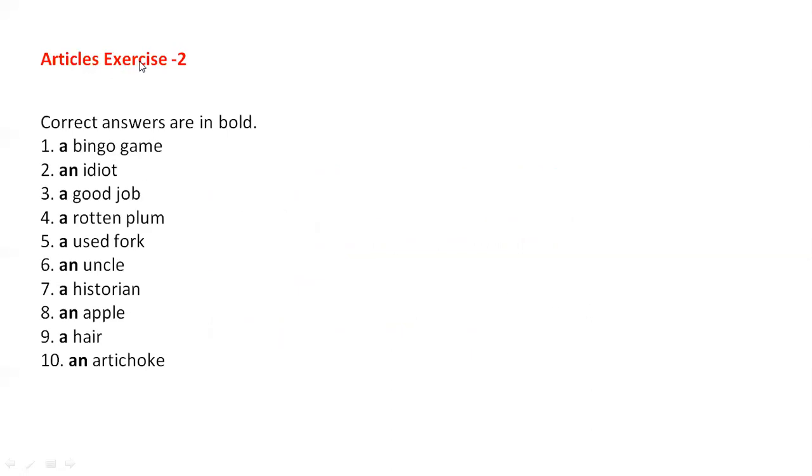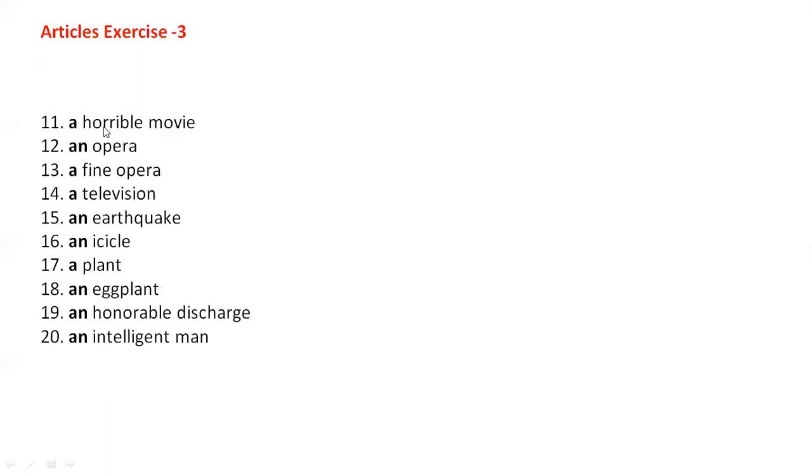Here is also article exercise number 2. The correct answers are in bold. A bingo game, an idiot. Why "an"? Because I is a vowel. A good job, a rotten plum, a used fork, an uncle, a historian, an apple, a hare, an artichoke, a horrible movie, an opera.